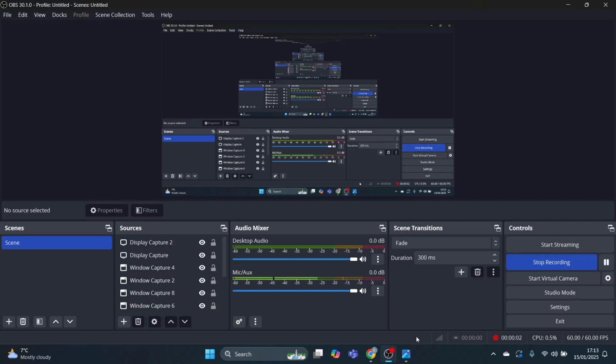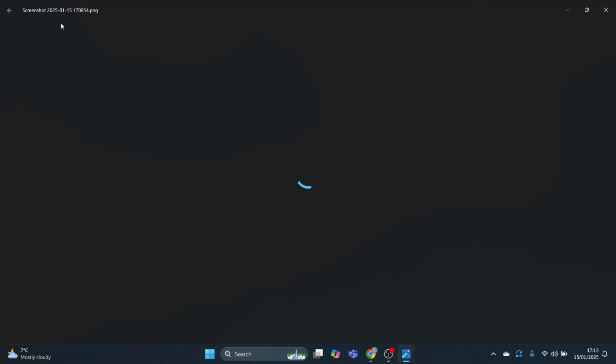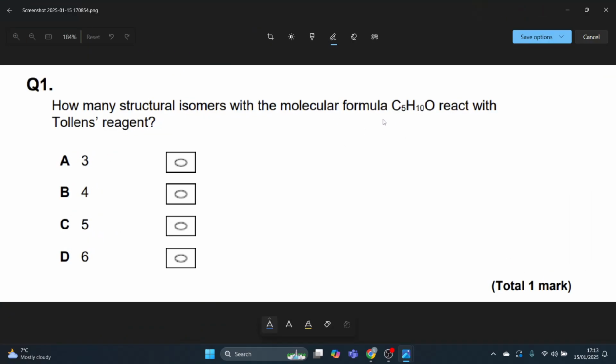So, multiple choice questions, aldehydes and ketones. Question 1. How many structural isomers with a molecular formula C5H10O all react with Tollens' reagent? So, all you do is, you'd go like this and then see how many places you can place the double bond O. So, here,